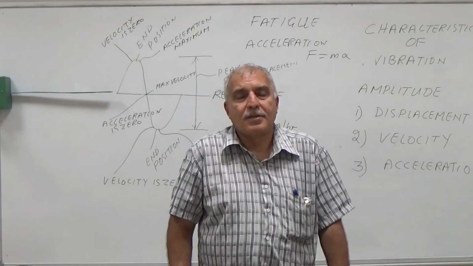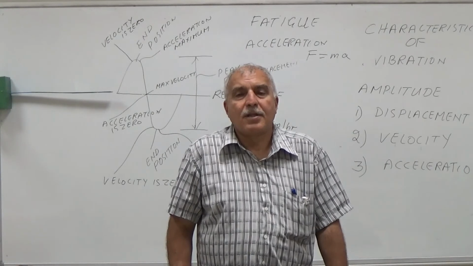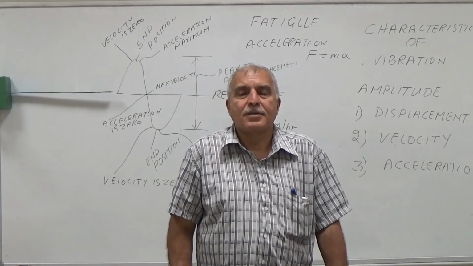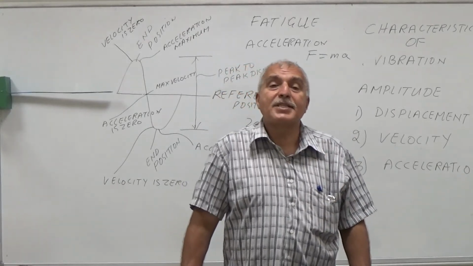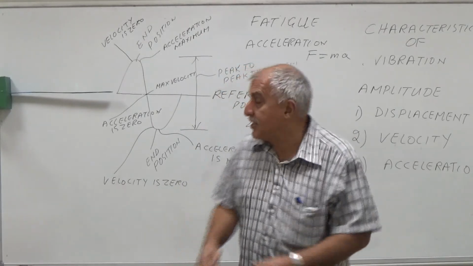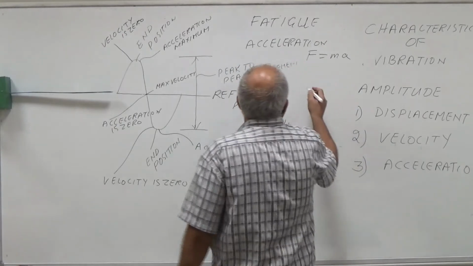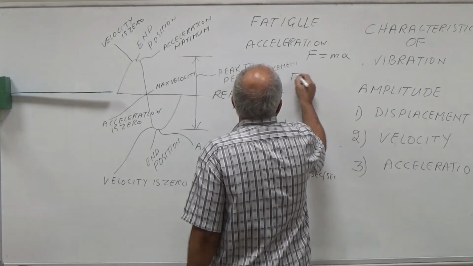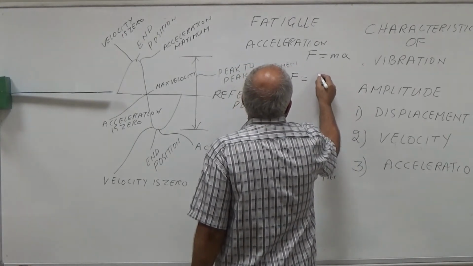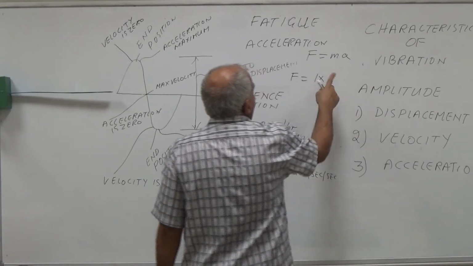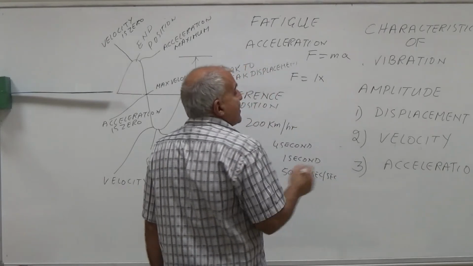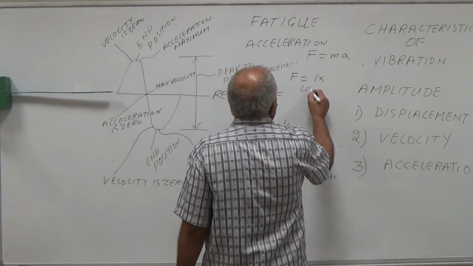For example, the frequency of vibration due to unbalance will be the same as RPM. So if the frequency is the same as RPM, we will say it is 1 time RPM, and it is due to unbalance.